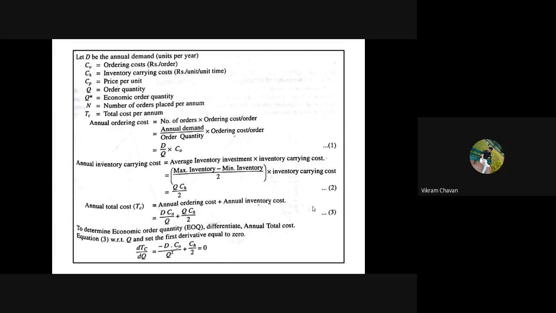So the number of orders we can express as annual demand divided by order quantity, and then multiply by the ordering cost per order. Annual demand we signify by capital D, and the order quantity is expressed as capital Q. The ordering cost is expressed as C naught.